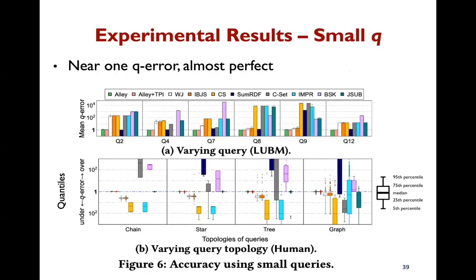LE and LE plus TPI denote our method without and with indexing respectively. The top figure shows mean Q error for given queries, and the bottom one shows contours of distributions of Q errors for the human dataset, where we differentiate the under and overestimation cases. The x-axis shows patterns, and you can see that our methods have near 1 Q error, which means that estimation is almost perfect. Our methods outperform all others in all cases.